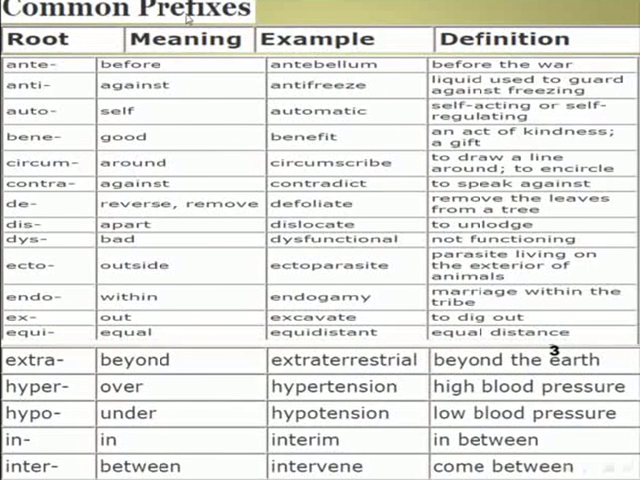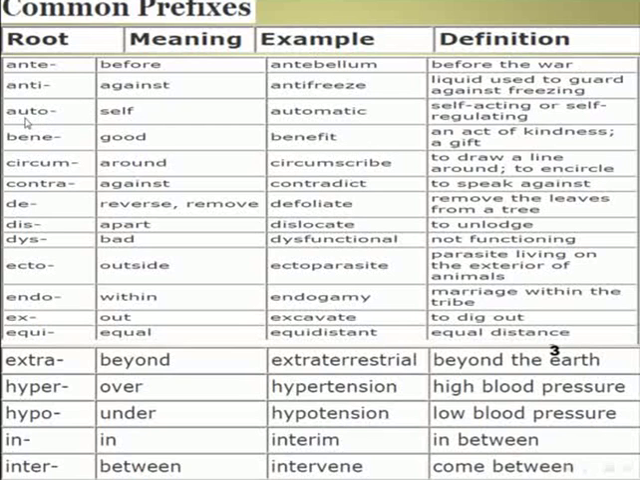Now, common prefixes that we usually use. The first common prefix: ante, it means before. Example for the use of this prefix: antebellum. Definition for antebellum: before the war. Right here, ante with E, anti with I. The meaning here with I: against. Example: antifreeze. Definition for antifreeze: liquid used to guard against freezing.